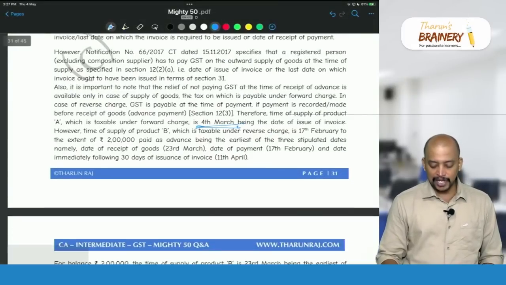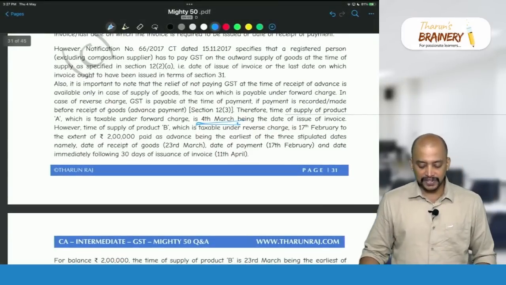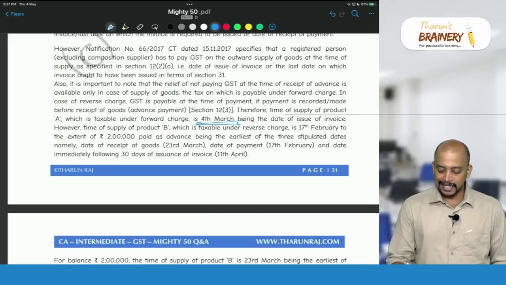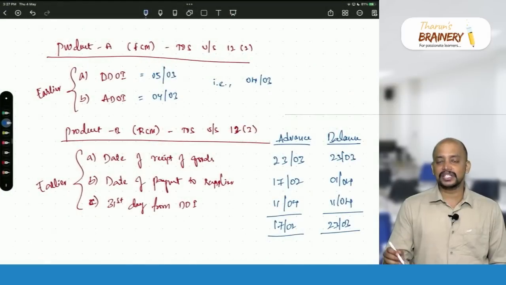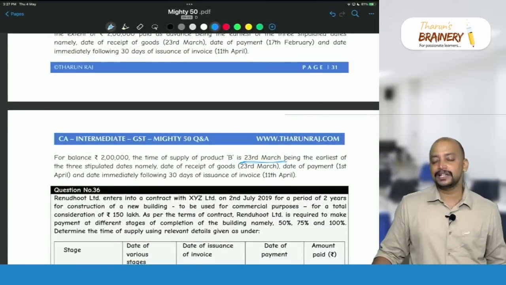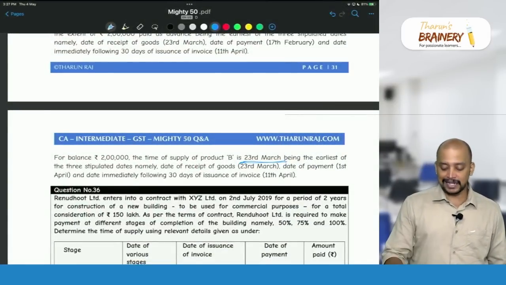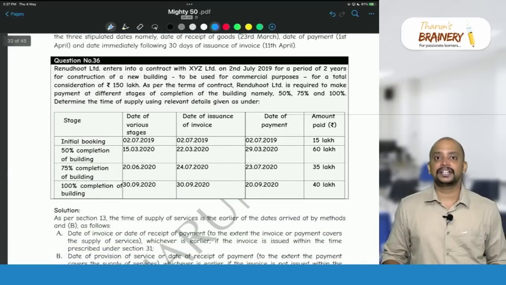Whereas for product B, two things are there. First, with respect to advance, it is 17th February. Whereas with respect to the remaining 2 lakhs, it will be 23rd March. So 23rd March, it is whichever is earlier. So that's how we will determine the time of supply in case of goods which are covered under FCM RCM.